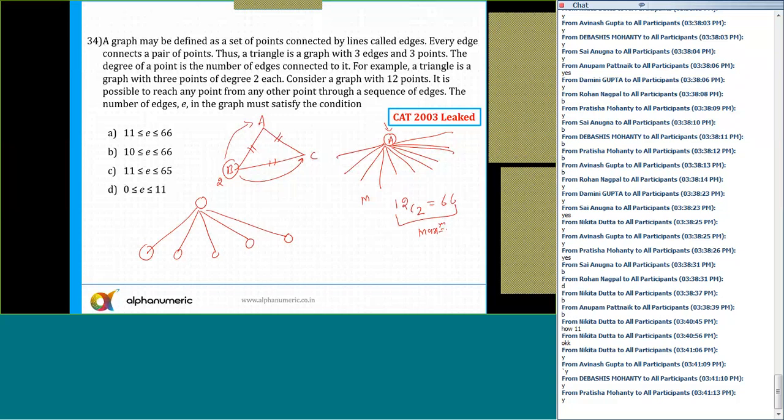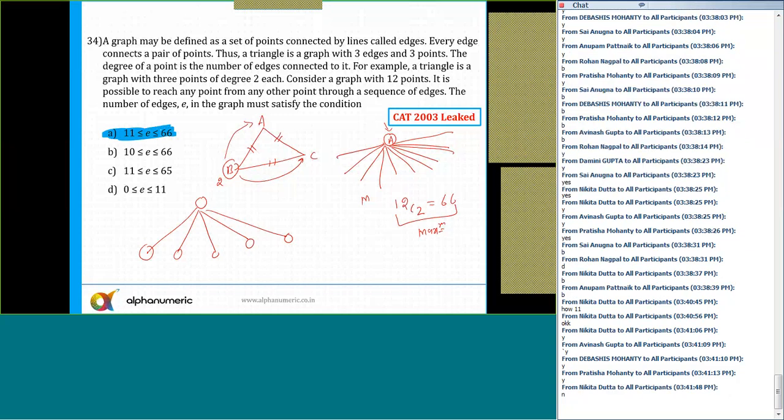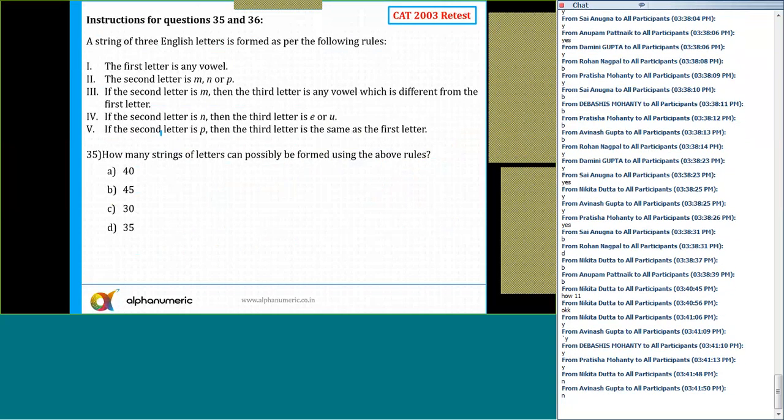So that is 66 edges will be there. And for minimum, I can say 11. So the correct answer is option number A, which is 11 to 66. So any doubts to anyone now in this question? All right, let's move to the next question quickly.